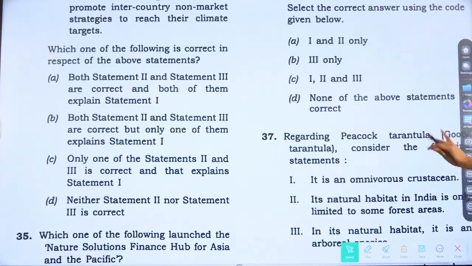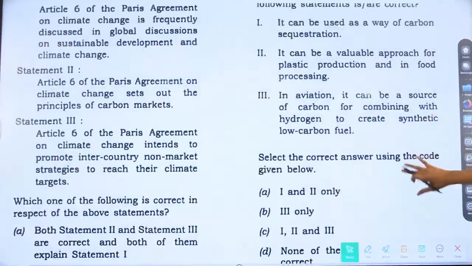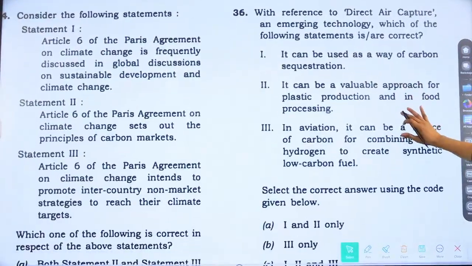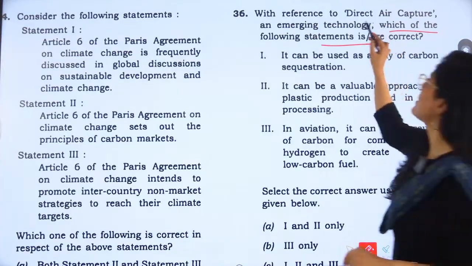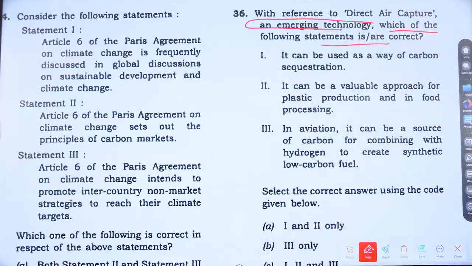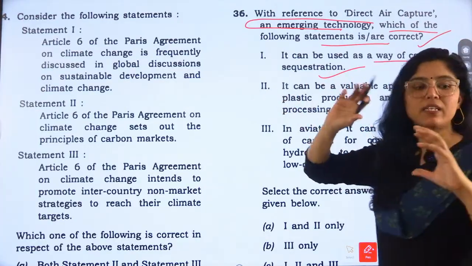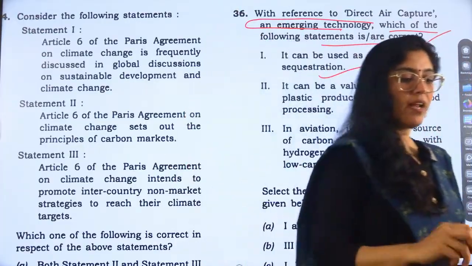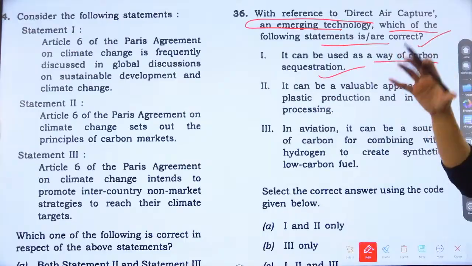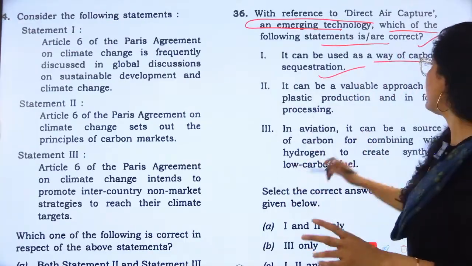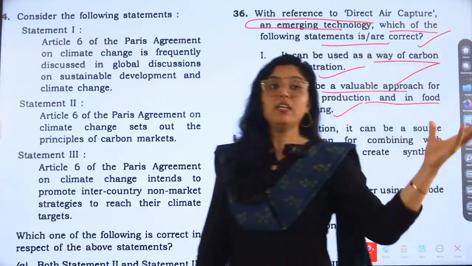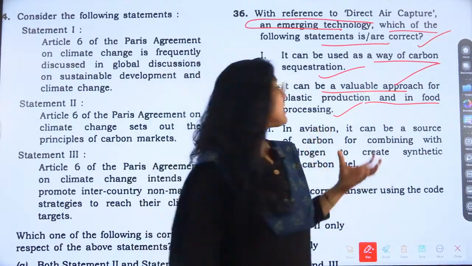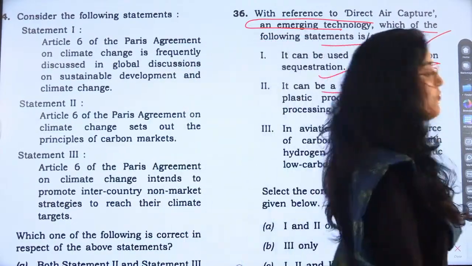Next question is question number 36, direct air capture. Okay. So this is an emerging technology, emerging science and technology. Which of the following statements are correct? It can be used as a way of carbon sequestration. Correct. Direct air capture means that we are capturing the air, and then we are utilizing it or sequestering it, right? Next is, it can be a valuable approach for plastic production and food processing. Yes, this carbon we are using for plastic production, for goods, and then food also.